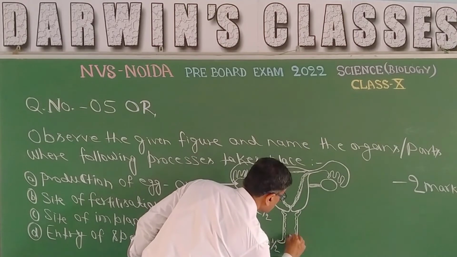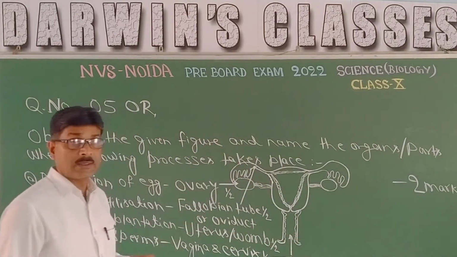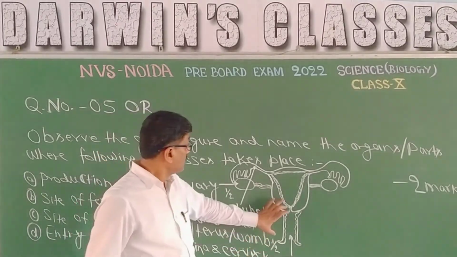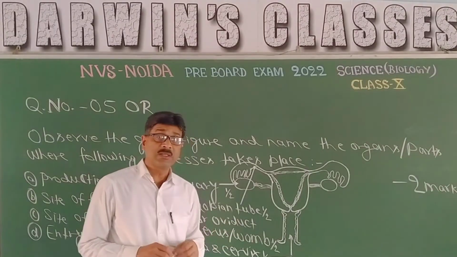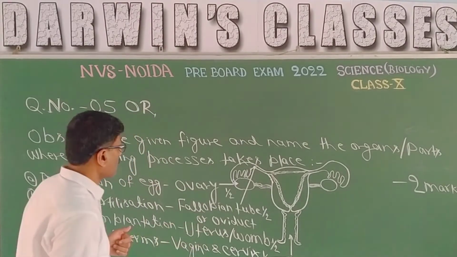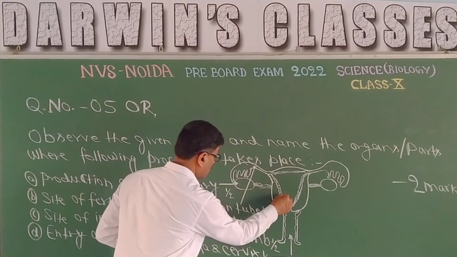This one is the pathway for the entry of the sperm, and at the time of childbirth, both the structures are responsible. Therefore, it is also termed the birth canal. This one is the uterus.